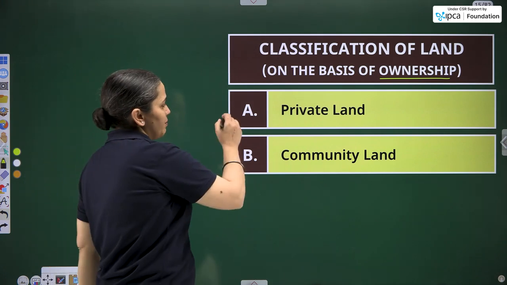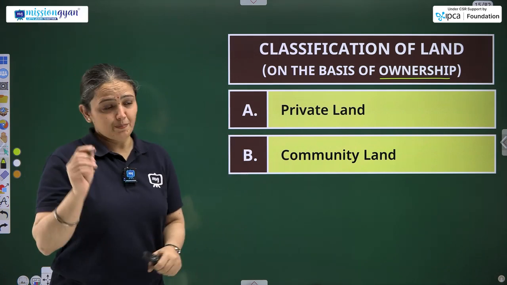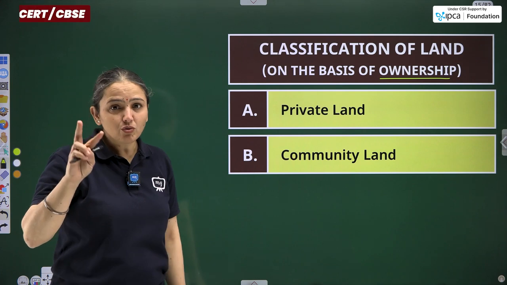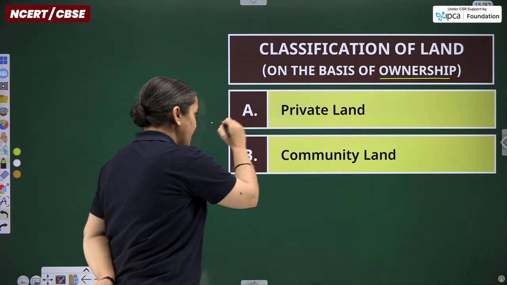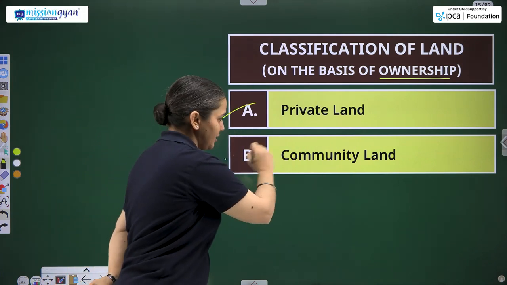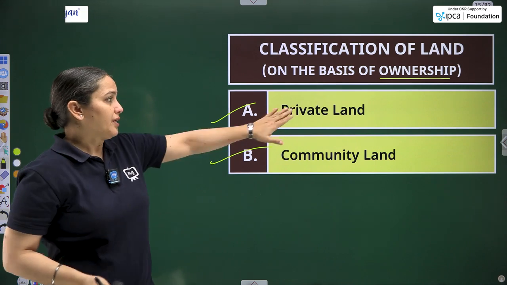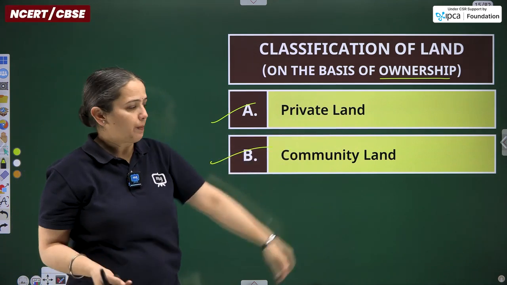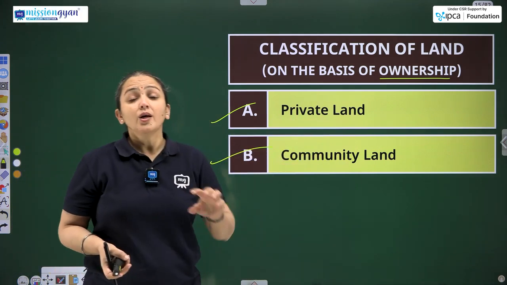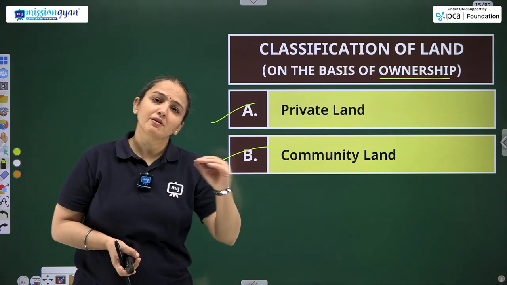So ownership can be on two bases. Ownership over here is described in two parts. One can own the land and community can own the land. One can own the land, matlab private property. Community can own the land where the entire community is owning the land.